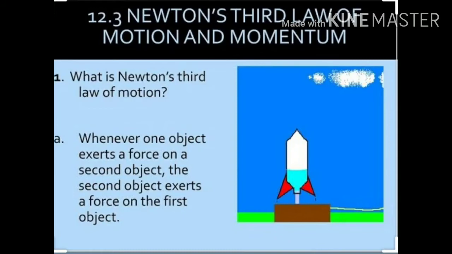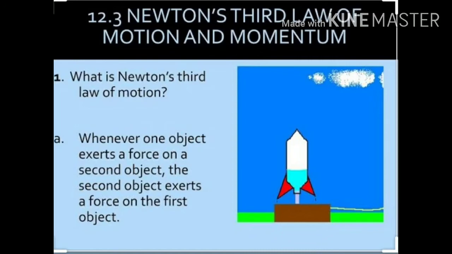When we are burning the fuel inside the rocket, we have gases which exert force in the downward direction, and because the gases are coming out in the downward direction, the reaction is that the rocket moves in the upward direction.